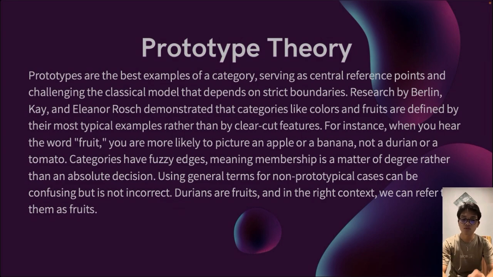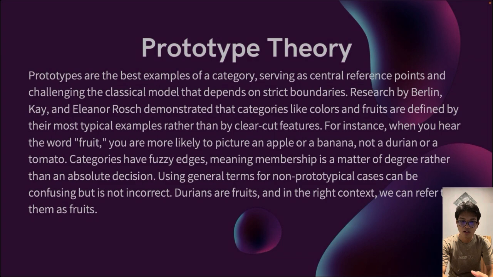Next is prototype theory. Prototypes are the best example of a category, serving as central reference points and challenging the classical model that depends on strict boundaries. Research by Berlin, Kay, and Eleanor Rosch demonstrated that categories like colors and fruit are defined by their most typical example rather than by clear-cut features.